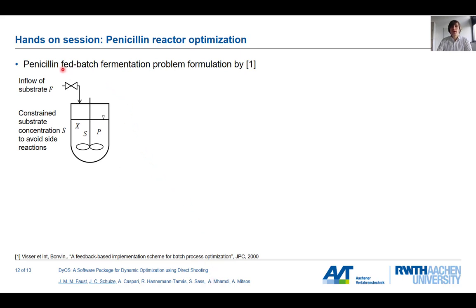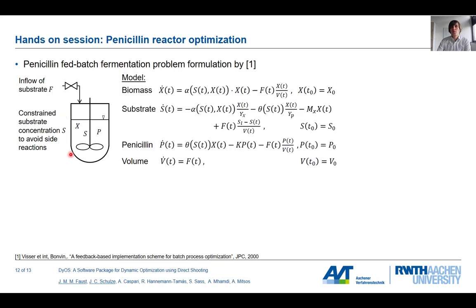It's a well-known reactor where we have 3 species and we have a single control, the inflow of the substrate. Of course, we need some dynamic model. So we have the model equations for biomass, substrate, and our actual value product, which is the penicillin, and also a balance equation for the volume.